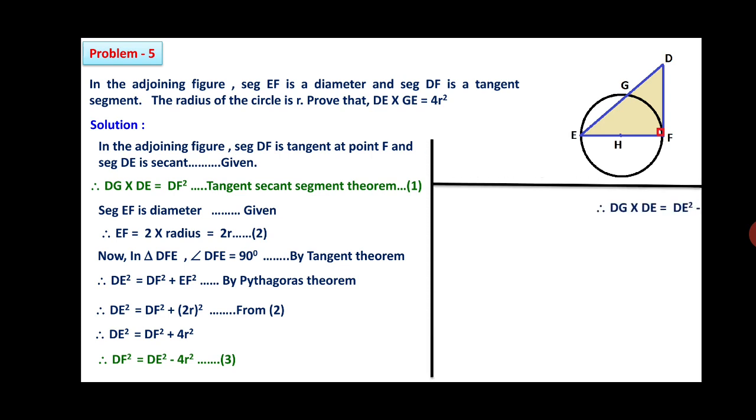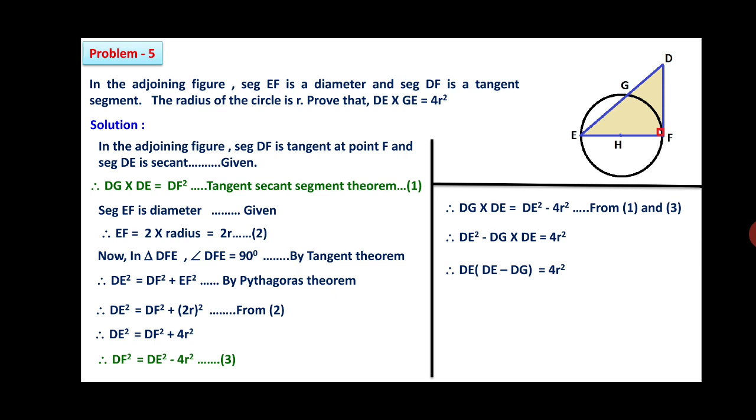So friends, you can see here that DZ into DE, that is statement 1, equals DF square. In statement 3, DF square is DE square minus 4R square. So from 1 and 3, which are shown with green color, we will get that DZ into DE is equal to DE square minus 4R square. Therefore, DE square minus DZ into DE is equal to 4R square.